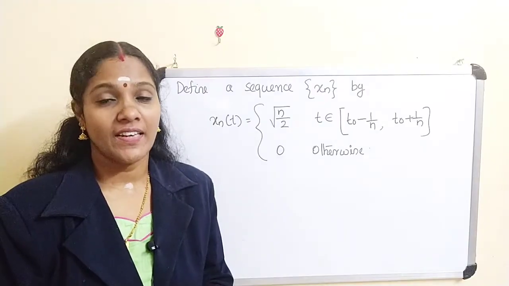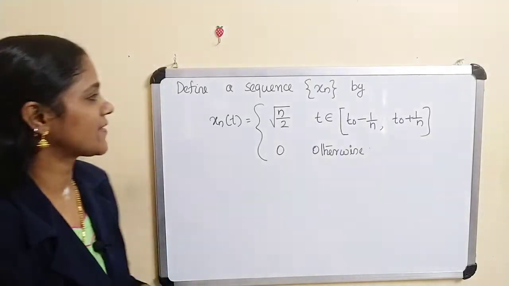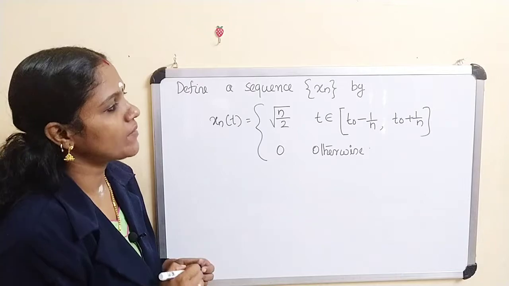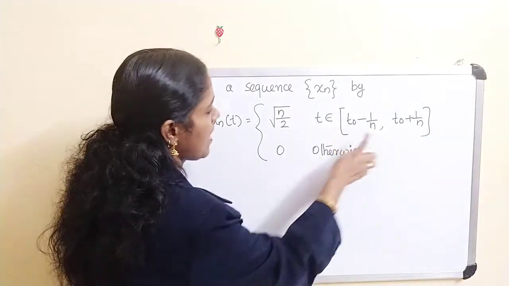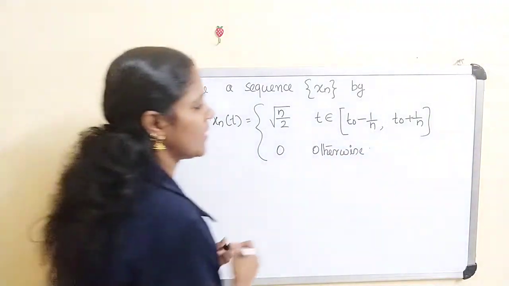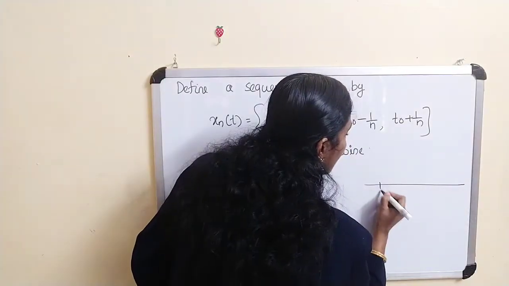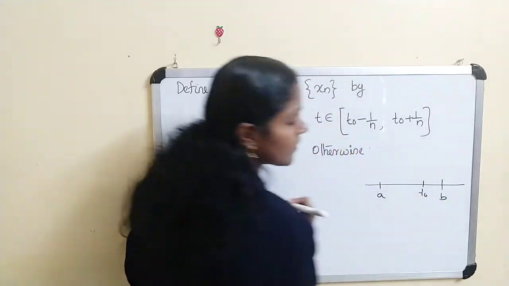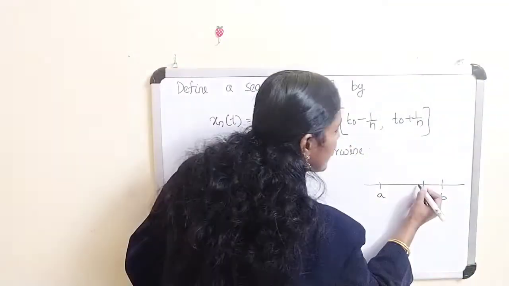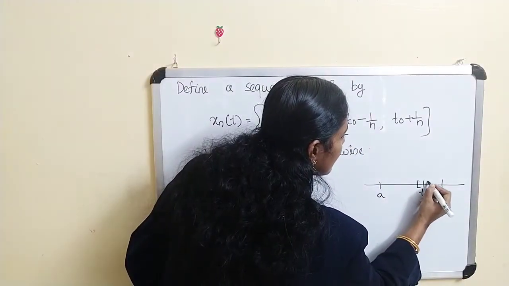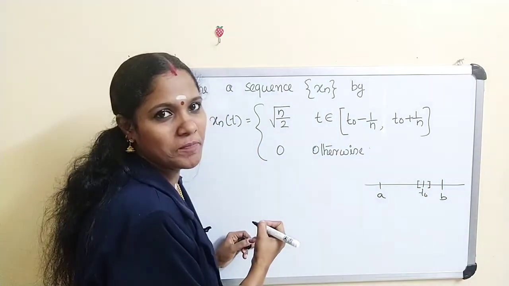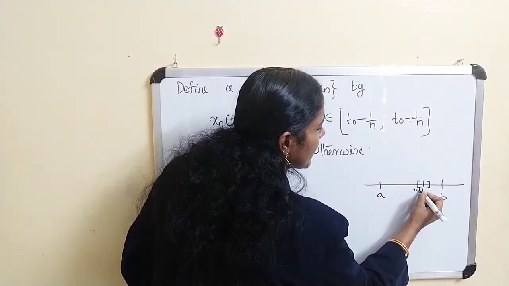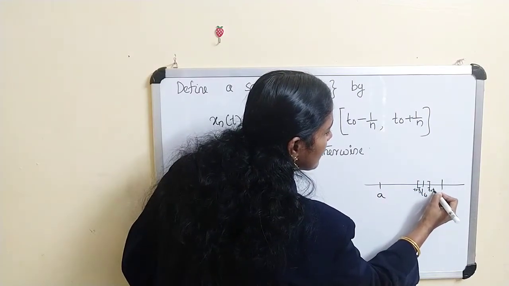Now we define a sequence xn by xn of t equal to root of n by 2, t belongs to this interval, and 0 otherwise. Suppose this is our a, b, and this is the point t naught. We are considering this interval: t naught minus 1 by n, and this is t naught plus 1 by n.